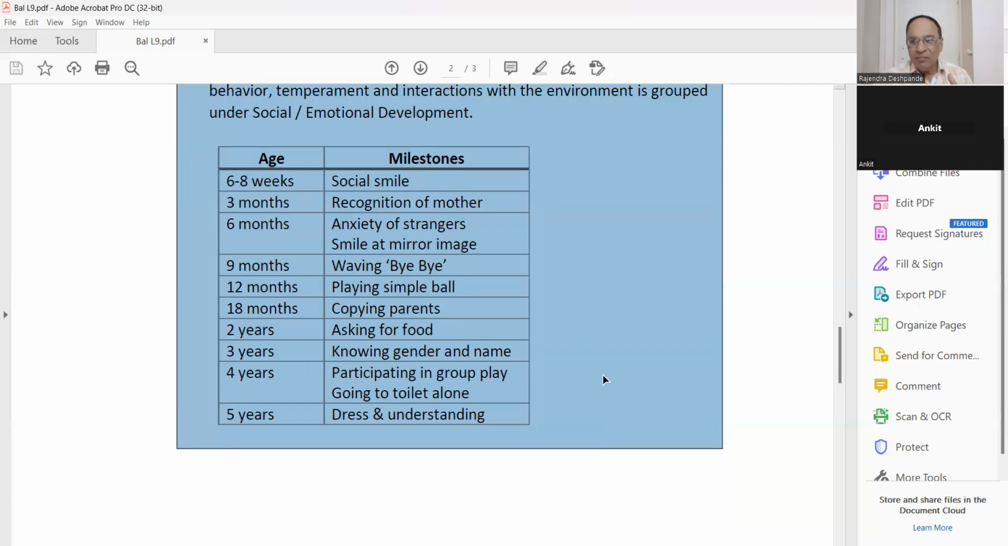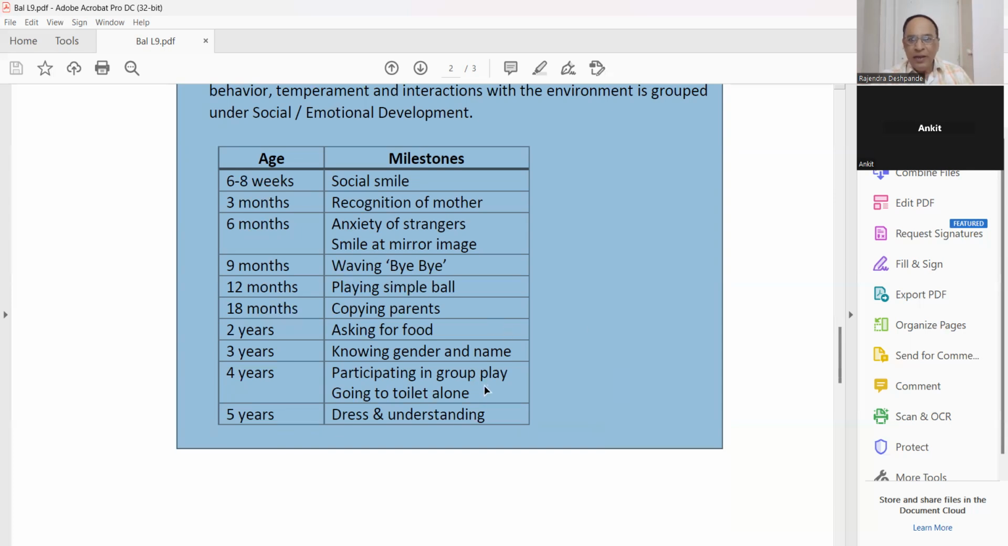If you ask him, for example, if somebody's name is Shlok, and you ask him, who is Shlok? He will just make an action, so that means he understands his own name. When you call him by his name, he will look to you. Then 4 years,